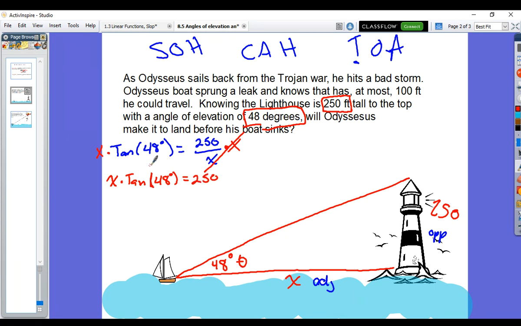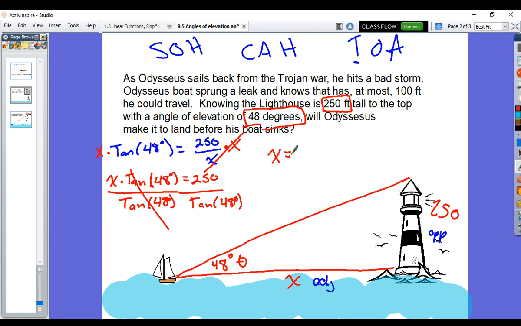Now that we have our x numerator, there's another thing we've got to do with our x. We have to isolate it. We have to get it by itself. So we're going to divide both sides by tangent of 48. Many of you guys in class were trying to do the inverse tangent, but understand we only do inverse tangent when we are trying to find the value of an angle. So it cancels out over here.